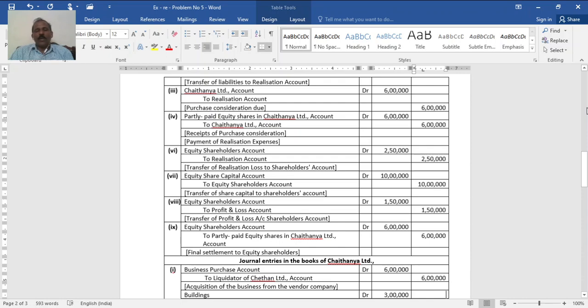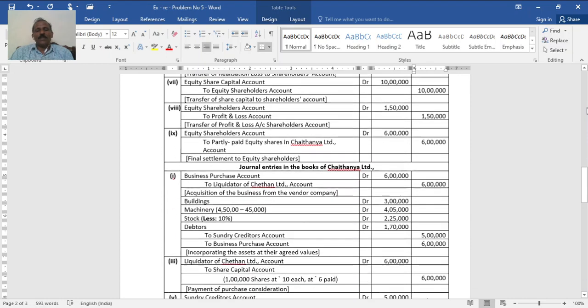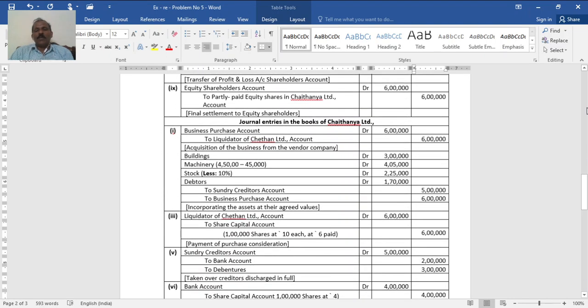Yes, these are all the entries in the books of the transferor. Now the transferee company, that is Chaitanya Limited. You are asked to prepare journal entries as well as the balance sheet. To record the purchase consideration due, business purchases account debited to liquidators of Chaitanya Limited account, 6 lakh amount of purchase consideration.